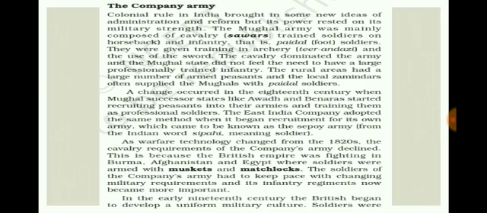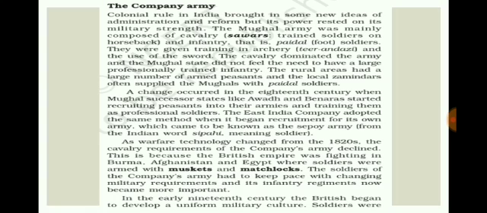Now, they were trained in archery and sword fighting, but with the passage of time, new warfare techniques were introduced, such as heavy guns and matchlocks. Matchlock means what? Guns ignited by a match.